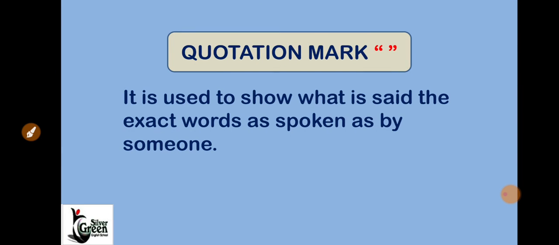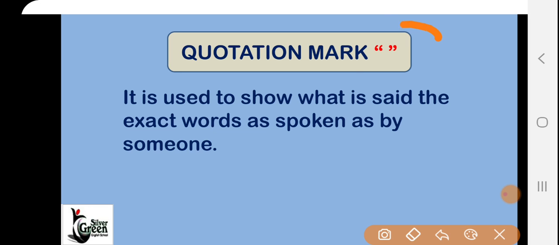Next, quotation marks. Here you can see the symbol of quotation marks. You can always see it in direct and indirect speech also. In direct speech, after a comma, whatever words or sentence there are, that is quoted.